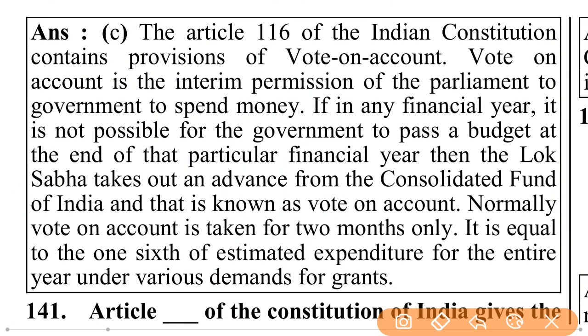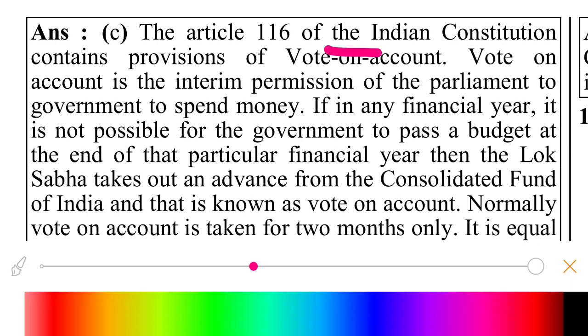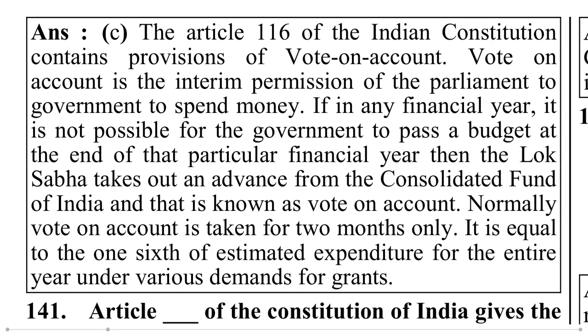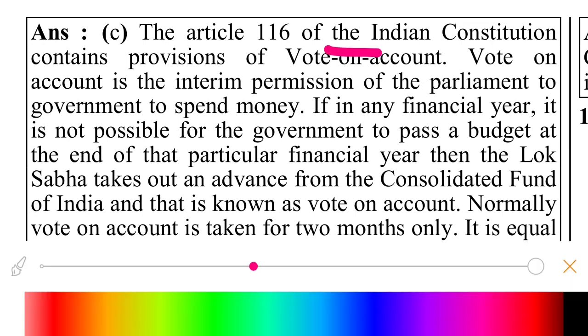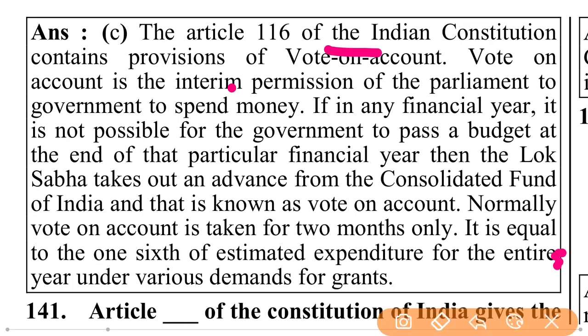Article 116 of the Indian Constitution contains provisions of vote on account. Vote on account is the interim permission of the Parliament to the government to spend money if in any financial year it is not possible for the government to pass a budget by the end of that particular financial year.